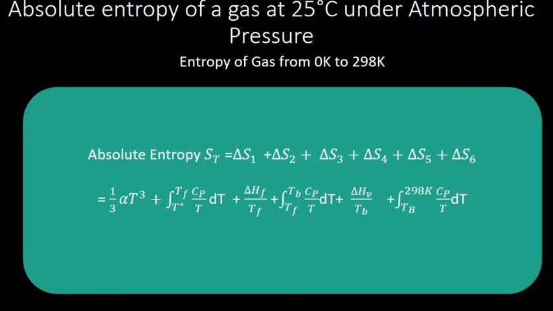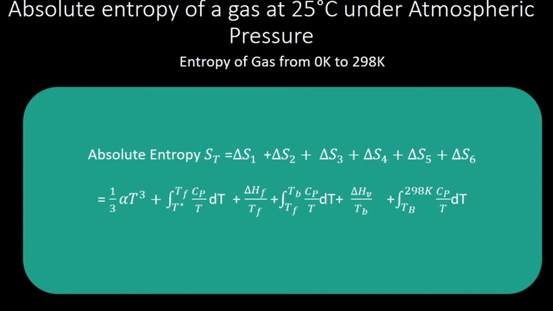So if you take the absolute entropy of a gas, it will be equal to the sum of 6 processes, which is 1/3 alpha T cube plus integral T star to TF Cp dT by T plus delta HF by TF plus integral TF to TB Cp dT by T plus delta HV divided by TB plus integral TB to 298 Kelvin Cp dT by T. So this will be the one.